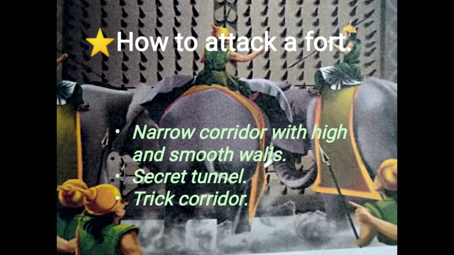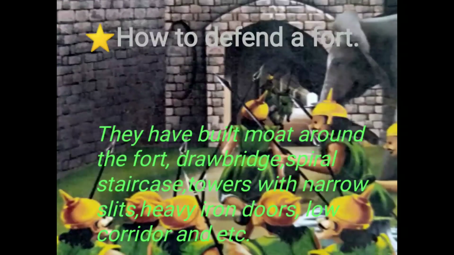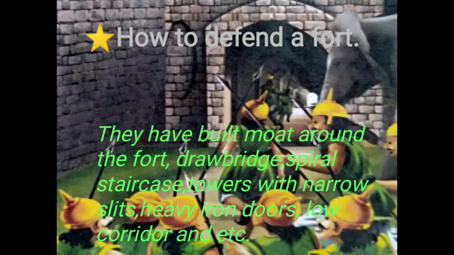Next, our next main idea is how to defend a fort. What are the supporting details given to find out this main idea? I'll tell you. They have built a moat around the fort.